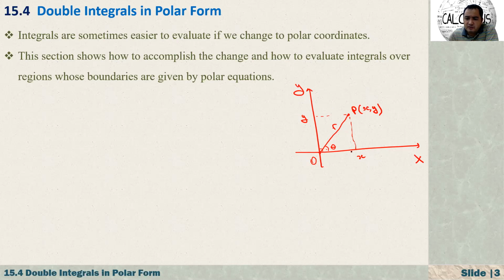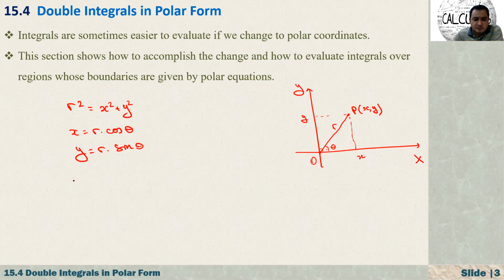So here we know that by just using trigonometry. So how do you find the relationship here? We know that r is a distance. So from here, r squared is equal to x squared plus y squared. And how about this theta? We know that x is described as r times cosine of theta, and y is equal to r times sine of theta.